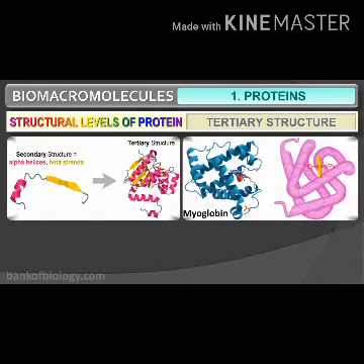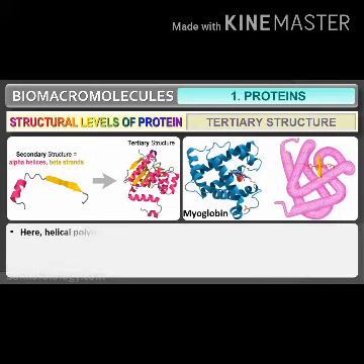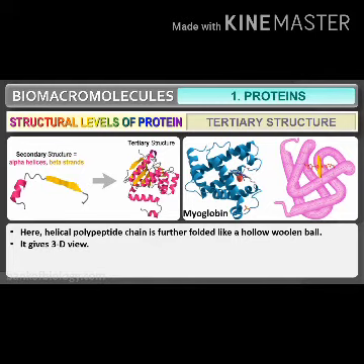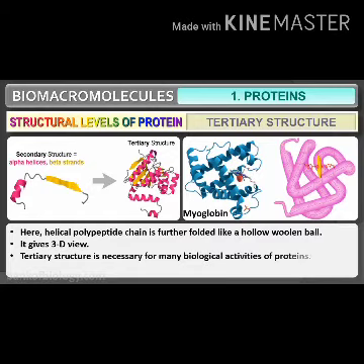Next comes the tertiary structure of protein. Here the helical polypeptide chain is further folded like a hollow woolen ball. It gives a 3D view. Tertiary structure is necessary for many biological activities of proteins. Examples of proteins with tertiary structure are myoglobin and enzymes.